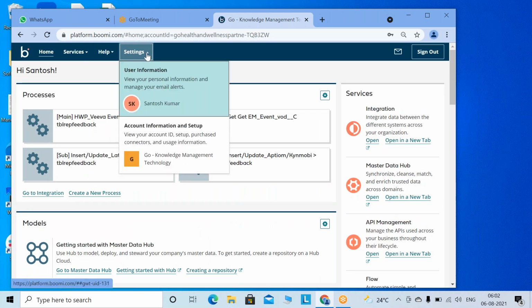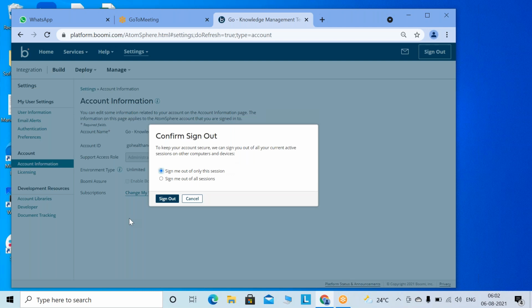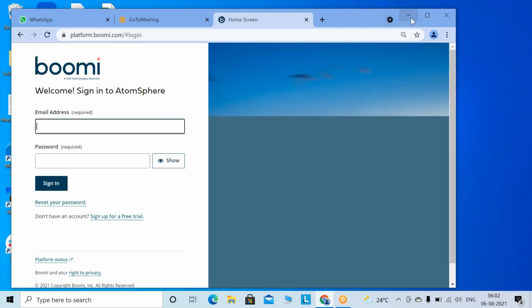Yes, you have to go to the settings. Then you have to go to the account information in setup. And then you have to come on the right hand side. Here you will see the user management. Here it's not there. Let me open another account. Just a minute now.